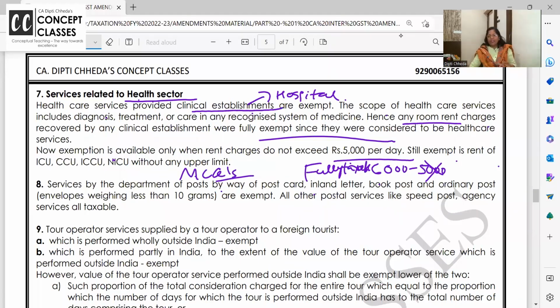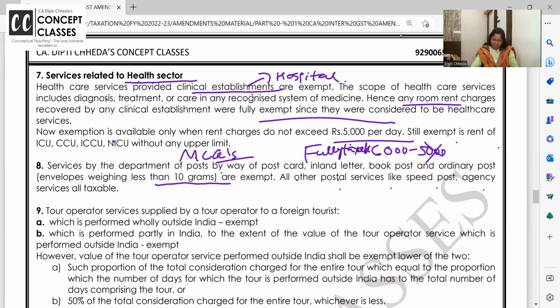Three things until now I have told. The rent one and one more which I feel are important. Services by Department of Post by way of postcard, inland letter, letter post, ordinary post, weighing up to 10 grams are exempt. All the other postal services like speed post, agency and all are taxable. Okay?